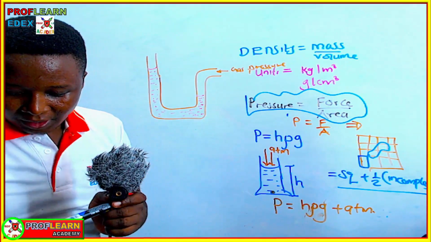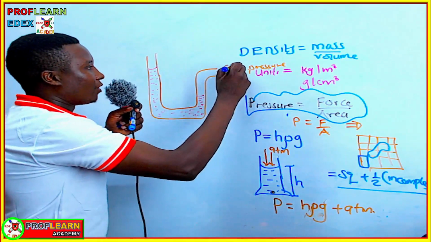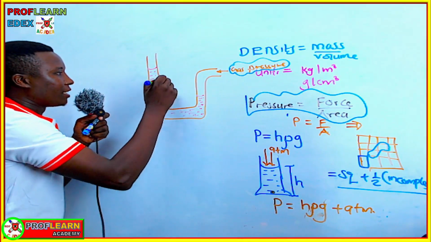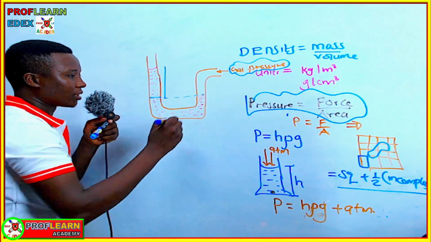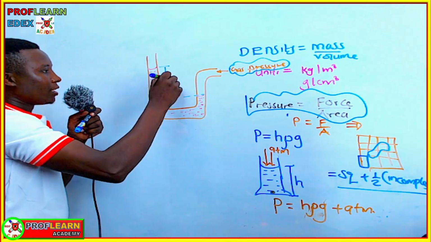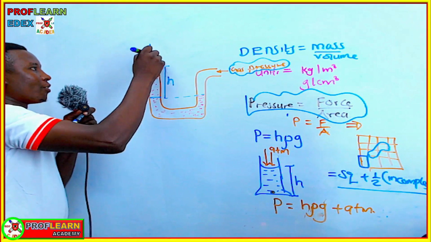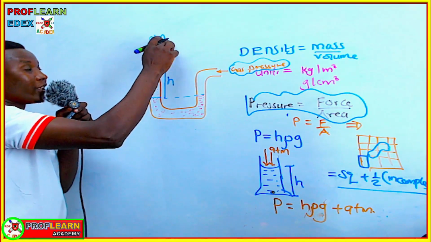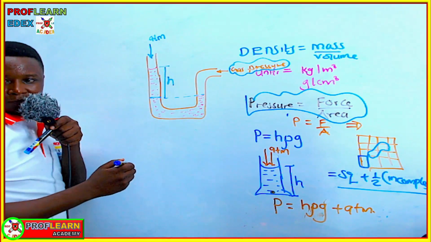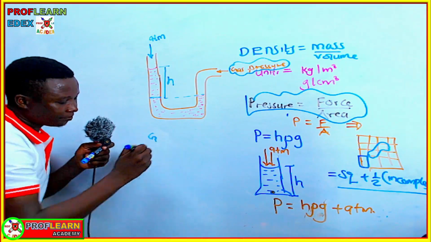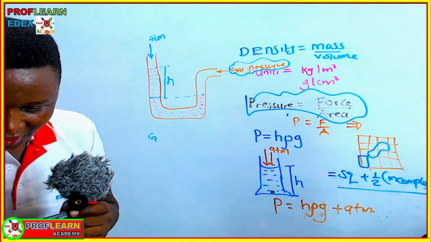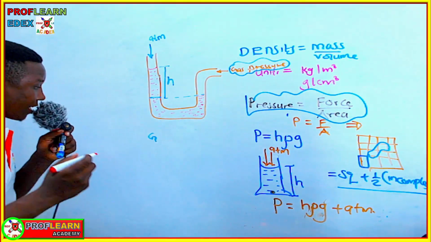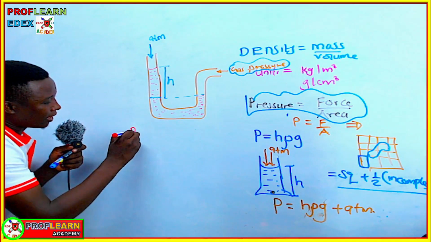So if we are working out the pressure of the gas, you have to check the height difference between the two levels of the liquid at that given point. So we must know the height. But at the same time, there is atmospheric pressure acting from this end. So now, the pressure of the gas.